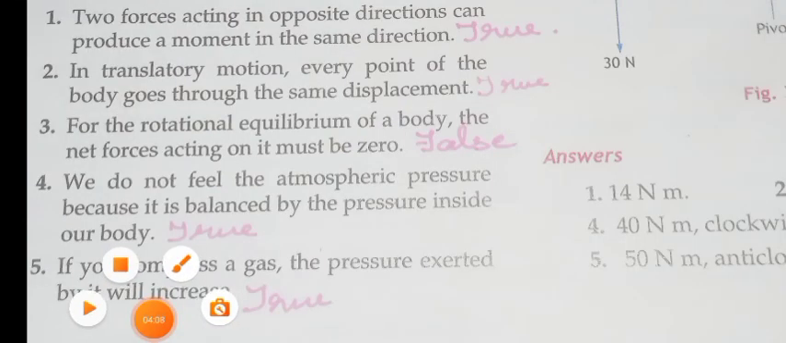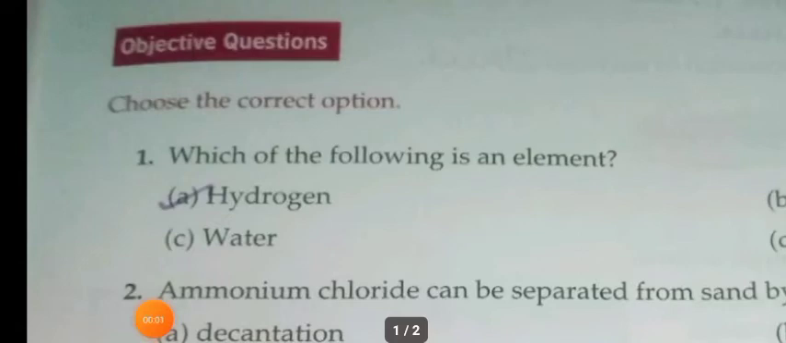Okay, children. Hope you have understood this third lesson physics book exercise well. Shall we revise the third lesson exercise of chemistry? Okay. So this is the chemistry third lesson 1 mark book exercise. Now first one, choose the correct option.